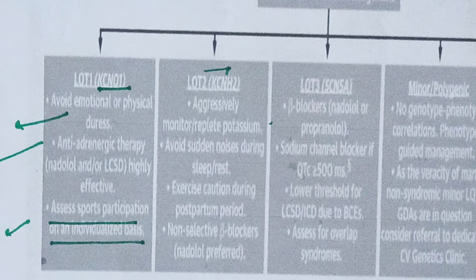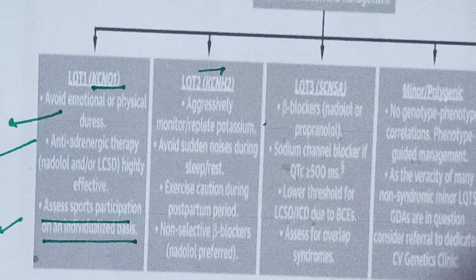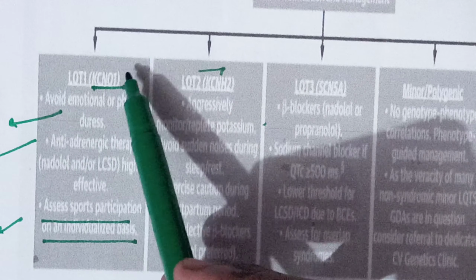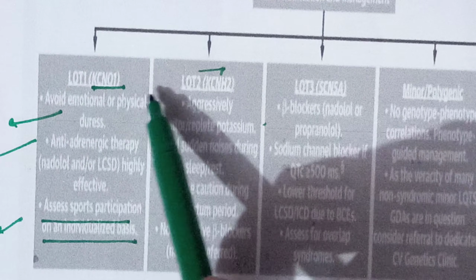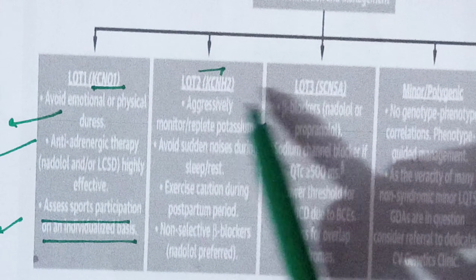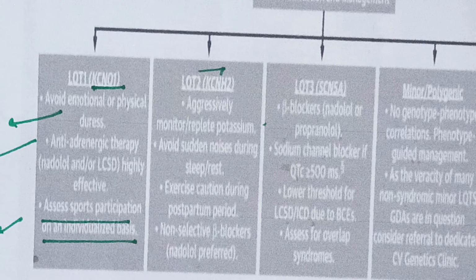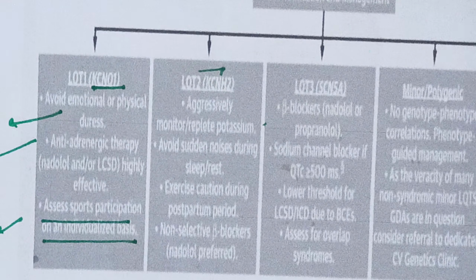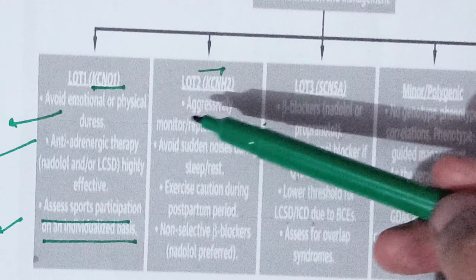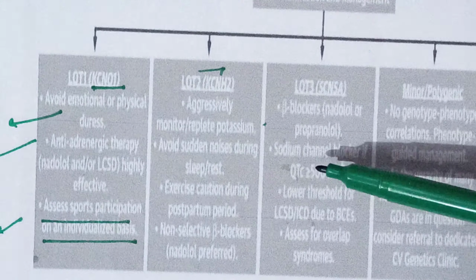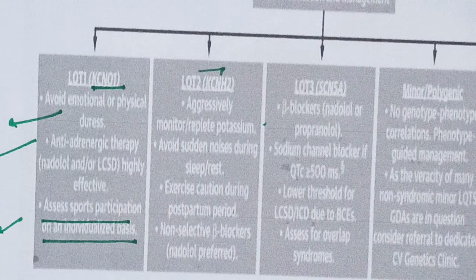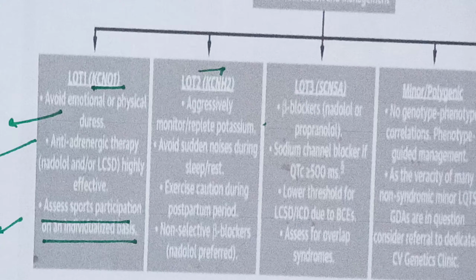So depending on the gene mutation, these three were the genes I mentioned earlier. If you remember, on the previous slide I told you these three are the genes: KCNQ1, KCNH2 and SCN5A. These are the genes that have the definitive evidence of developing the long QT syndrome. So if one of these genes gets mutated and you develop the specific long QT syndrome like LQT1, LQT2 or LQT3, there is precision medicine guided management of that particular long QT syndrome. I hope you are clear with this.